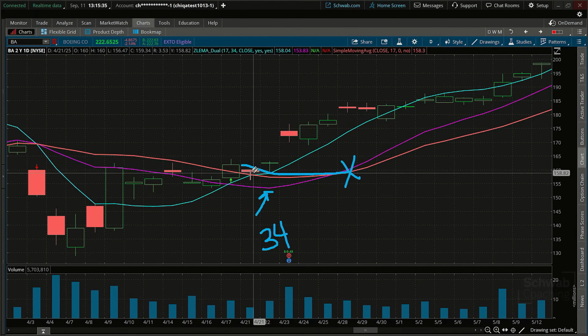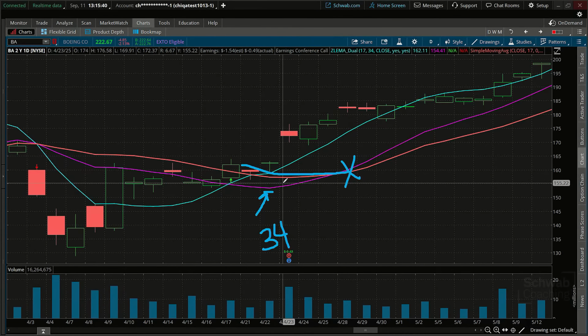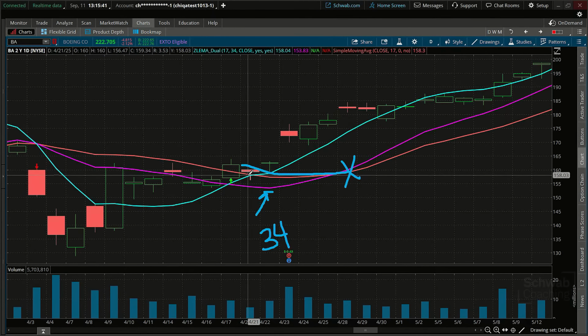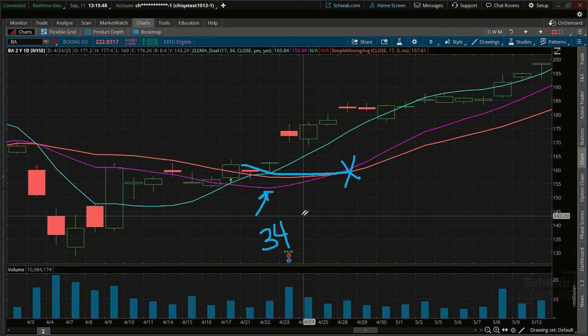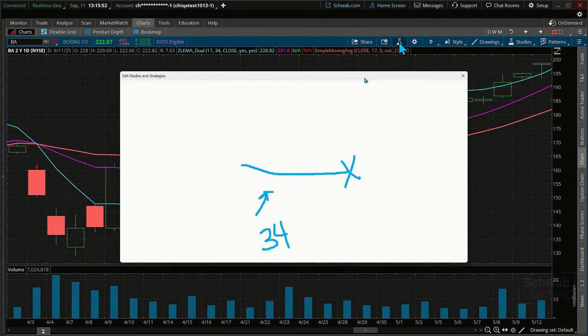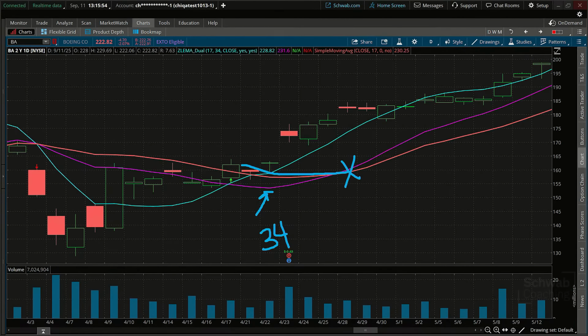Now, you can see too that here's the cross above price, very similar to both the 17 and the 10 period, but of course we're using the 17, not the 10. Okay, so it's a good example to kind of look at. Key point: where did the 17 start to go higher? Right about here, right there. So here it was flattening out, and you really started to see the change in the trend line here.